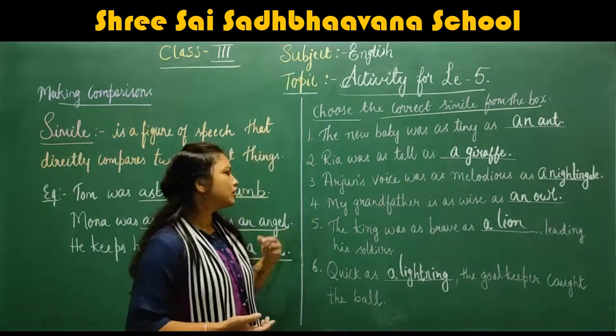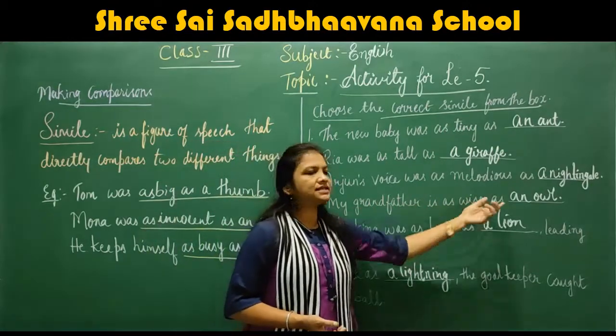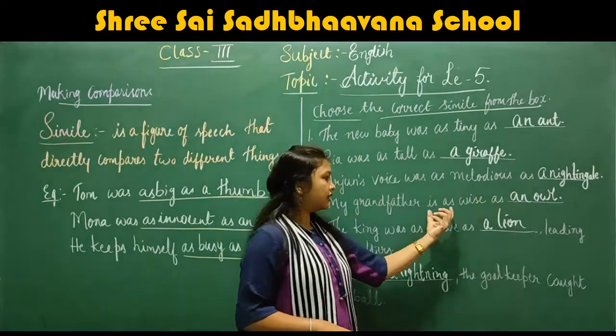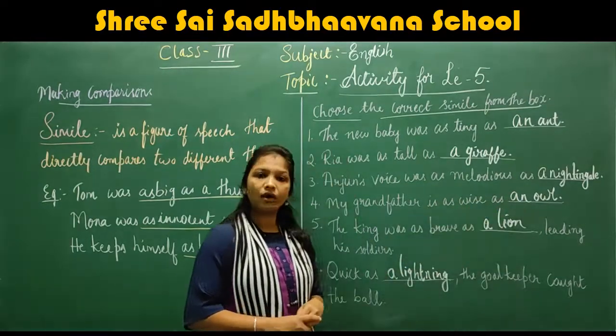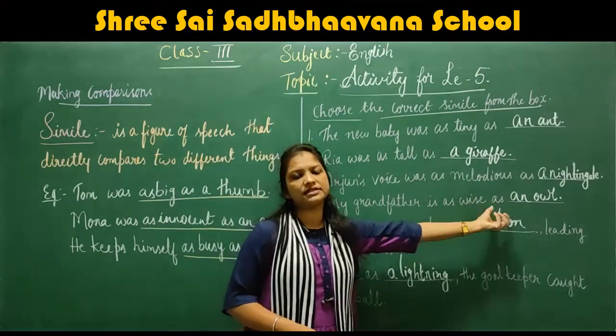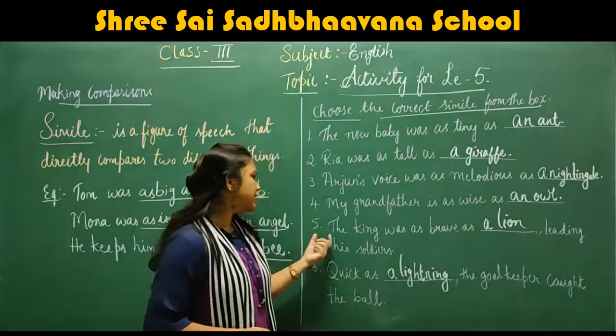Okay, next, the fourth one. My grandfather is as wise as an owl. Here, grandfather is directly compared to an owl. Understood? Here, my grandfather is as wise, meaning as old, as an owl. Okay. Next, the fifth one.